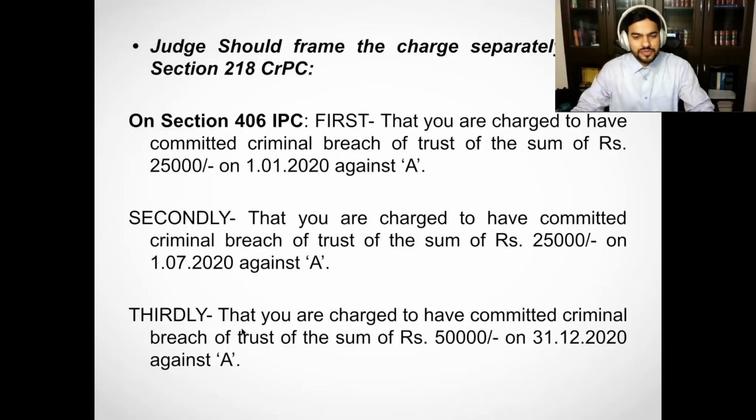If you can see this, the judge, while framing the charge, is giving each and every detail of the distinct offense. The first offense was committed on 1/1/2020, the second offense on 1/7/2020, and the third offense on 31/12/2020. And if you also look, the judge is giving the detail of each offense, the sum of each offense: 25,000, 25,000, and 50,000.